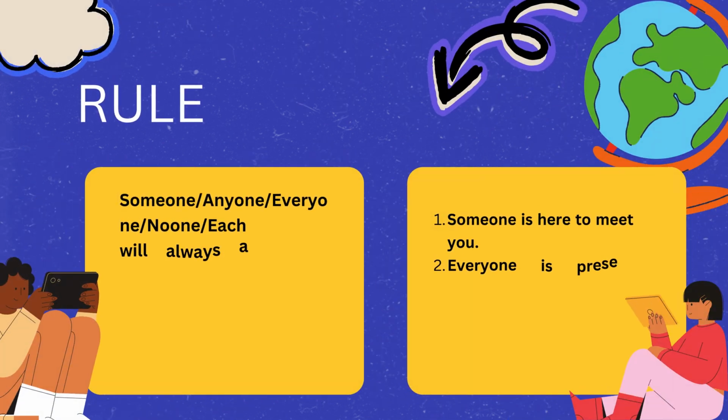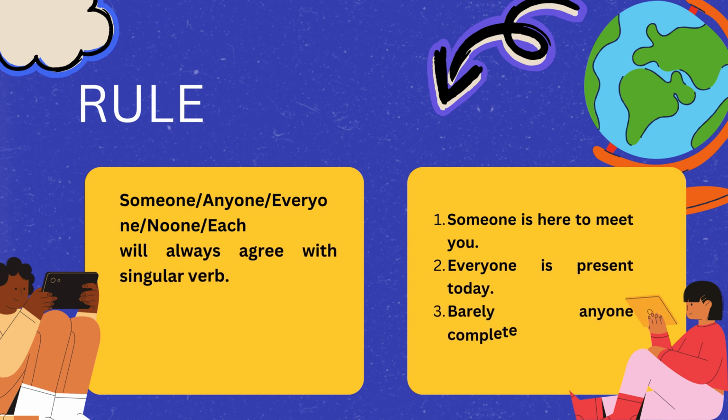All right. Then the next rule is someone, anyone, everyone, no one, each. These words always have a hidden singular subject. That's the reason we always use a singular verb. So here are the examples. Someone is here to meet you. Everyone is present today. Barely anyone completes it.